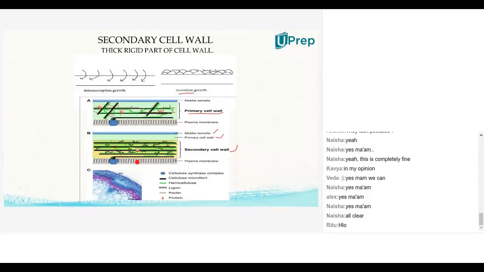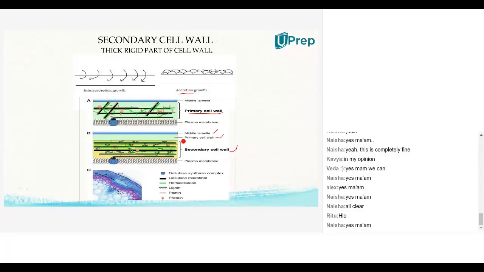Everybody get the point? Then you have hemicellulose, which is in green color. That is there in the primary cell wall and even in the secondary cell wall, the green color lines. And then proteins, the orangish red color molecules, are there in the primary cell wall and even in the secondary cell wall also.